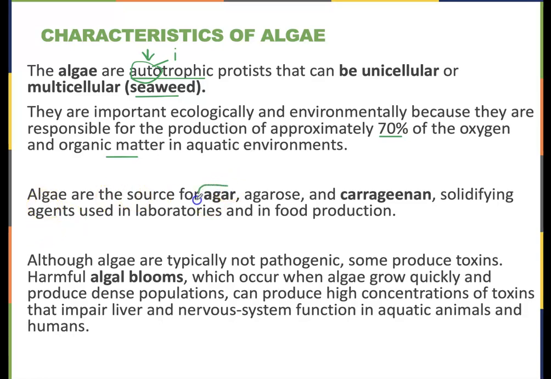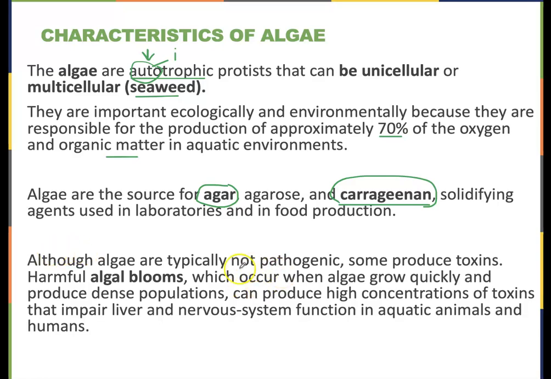Algae are also the source of agar or agarose that we use to solidify our medium in our Petri plates, and a substance called carrageenan, which is a solidifying agent that is used in both laboratories and food production. So you'll find this carrageenan ingredient in many beverages that have a thickener to them. So I'm thinking of smoothies or coffees, or if a drink has a thicker profile to it, it might be carrageenan that's causing that. Our makeup, lotions, things like that can have carrageenan in it, all from algae.